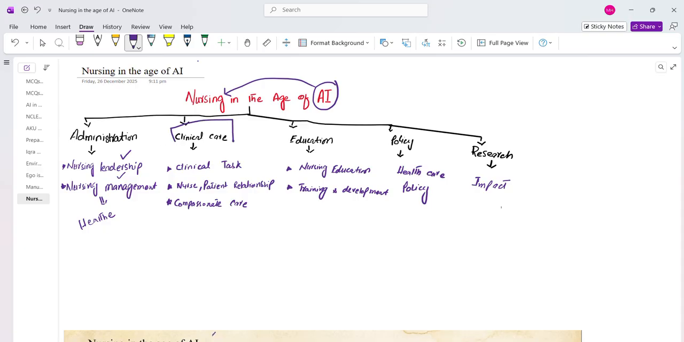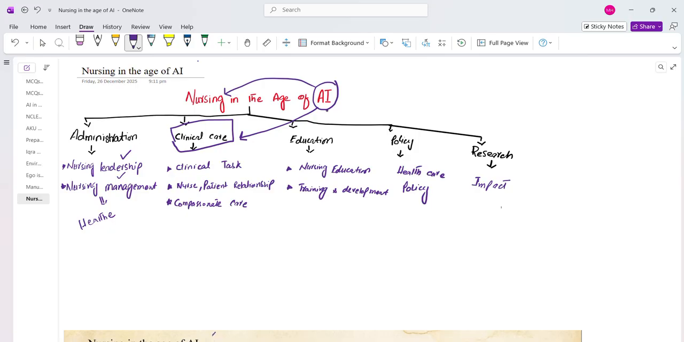This is the main core and heart of our profession, that is clinical care. So how will AI be integrated in clinical care? What tasks will be performed by AI, and what will the nurse-patient relationship be like with AI? And what will be the definition and concept of compassionate care? So these things come under this domain.